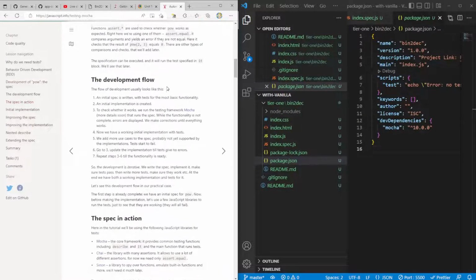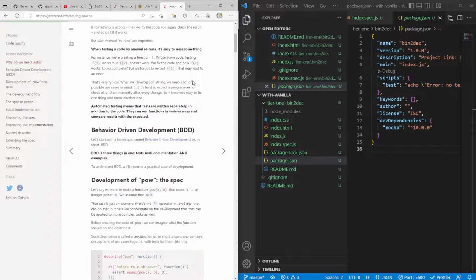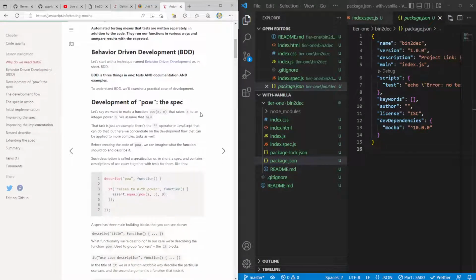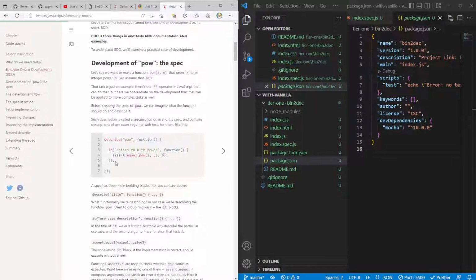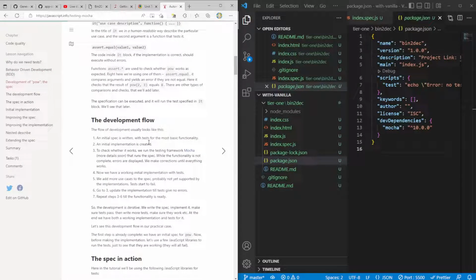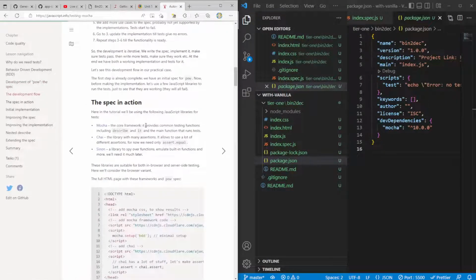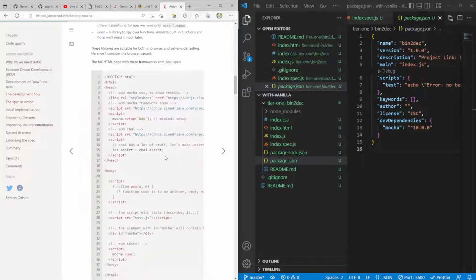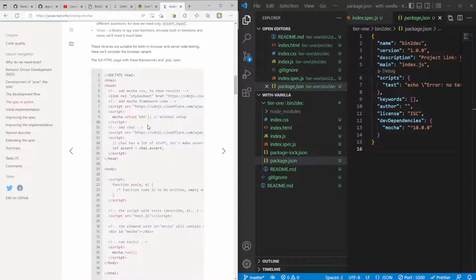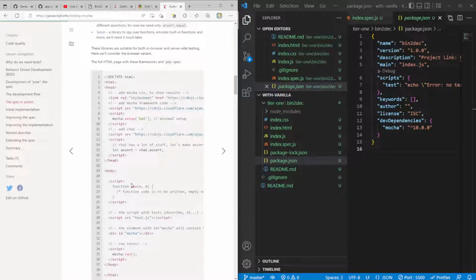Okay, so let's read everything that's happening here. Let's say we want to make a function POW that raises X, okay? The spec has three main parts, right? We can do all that. The development flow: the initial spec is written with a test for the most basic functionality. The initial implementation is created. That's all good. The full implementation, okay, so we have this script here.